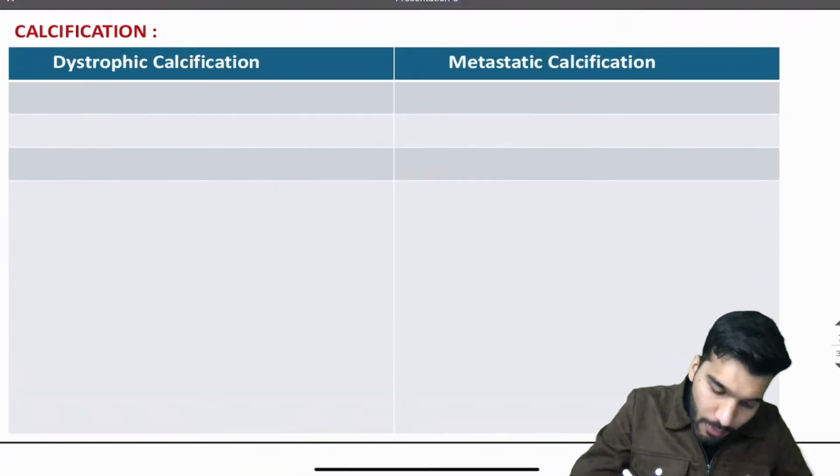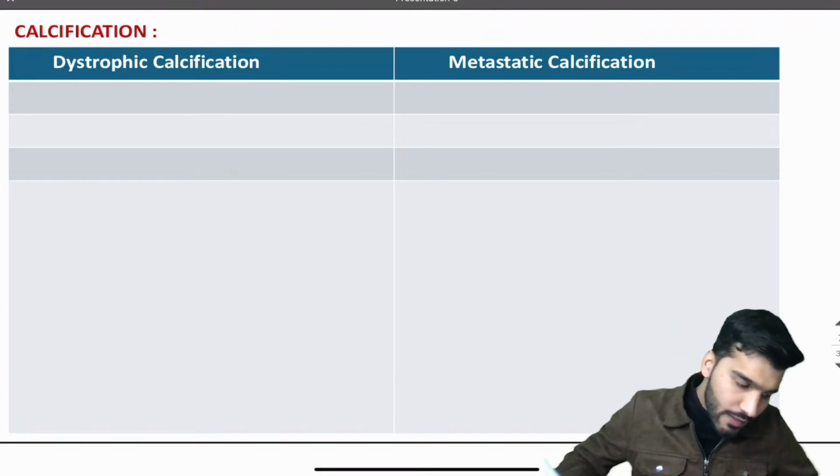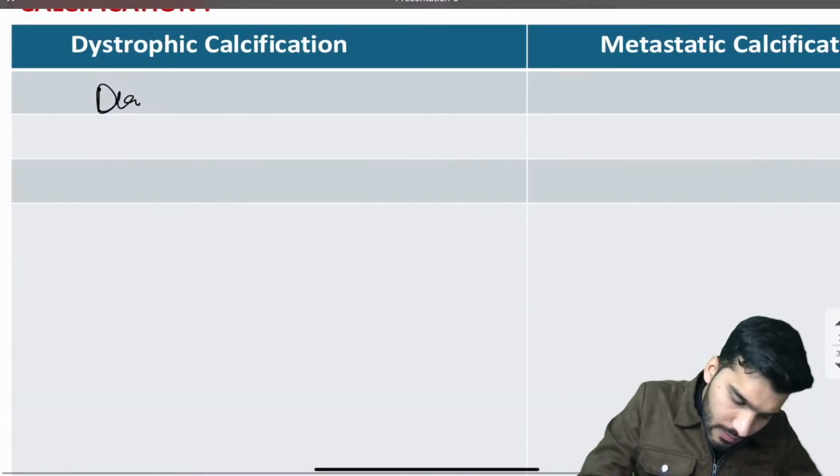Now if I talk about the first one, D is dystrophic calcification. D is dystrophic, so it is seen with dead or degenerated tissues.